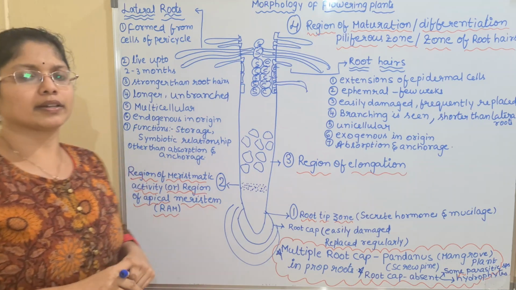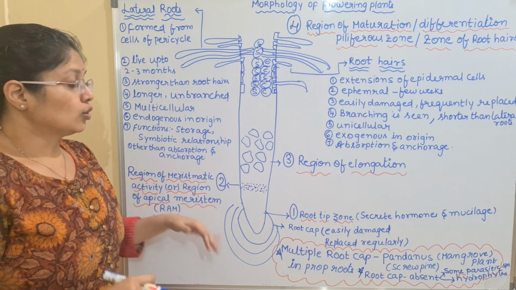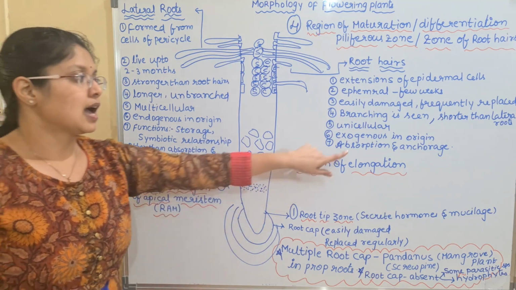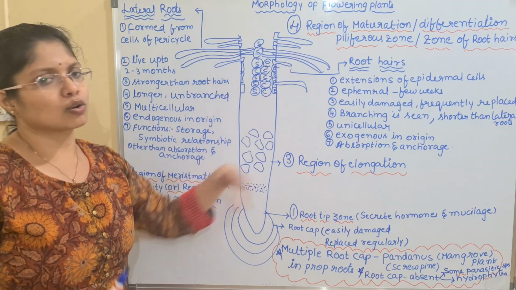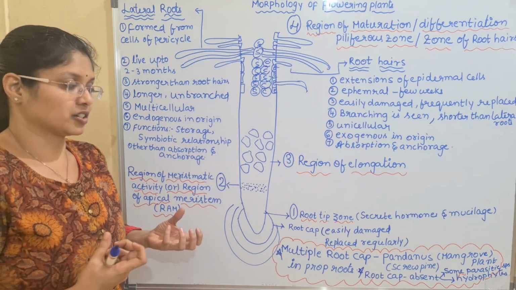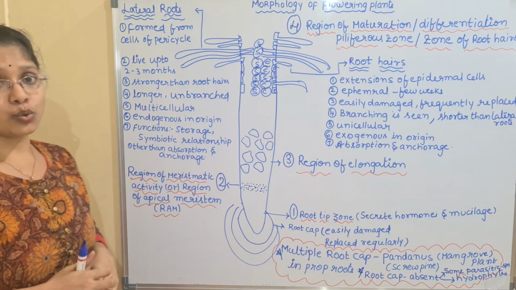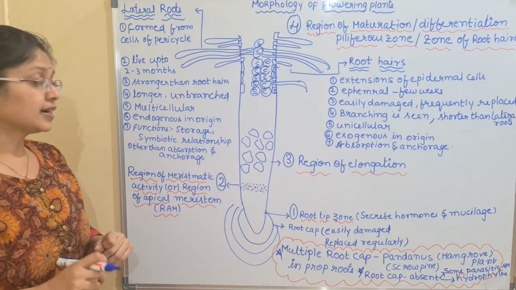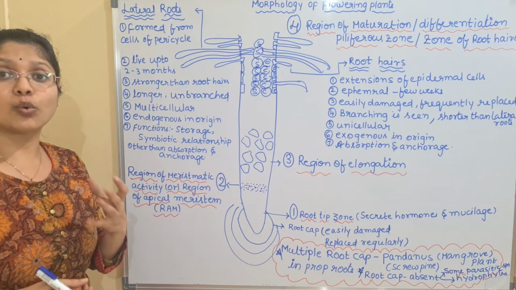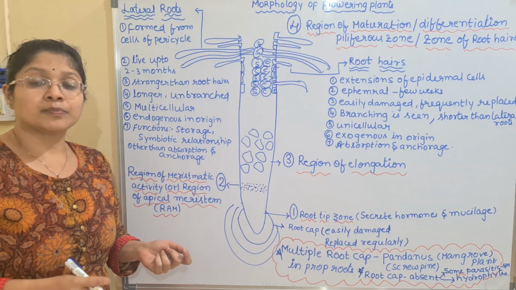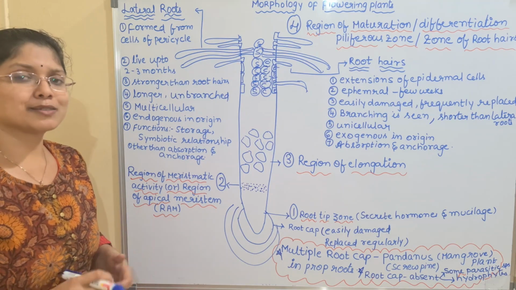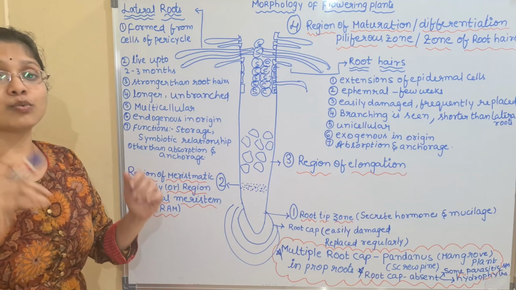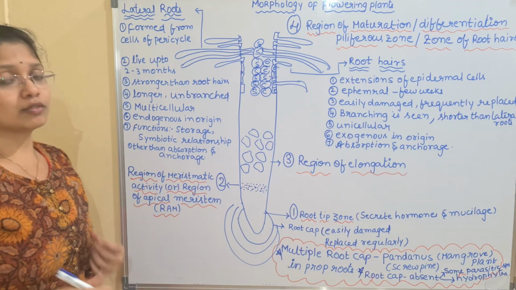Coming to the important point here, the functions. We all know the major important function for the root system is absorption and anchorage. The root hairs are also mainly serving this important function. What about the lateral root? What is special about this lateral root? Lateral roots are mainly associated with other important functions like storage. In some of the plants like sweet potato, Ipomoea batatas mainly, the lateral roots are modified to store the food material. This is one of the important functions of the lateral root.